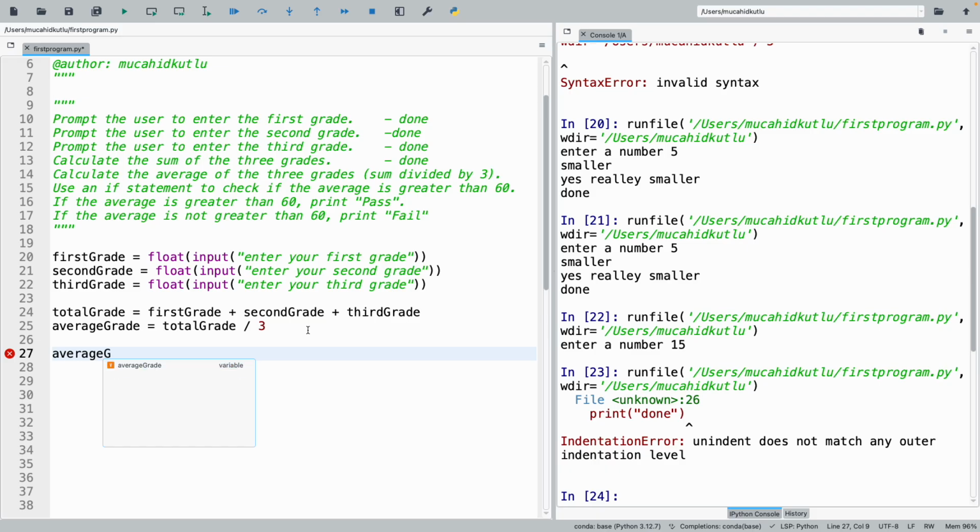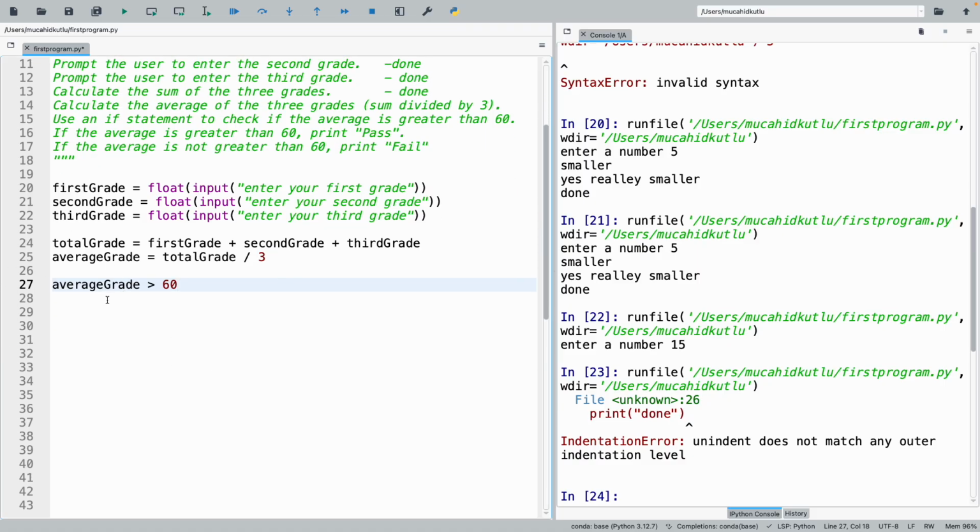Can you say it again, please? Yes. Then 60. Yes, but we have one more part here, right? What is it? There's some missing. Now we have to follow the notation. So now this will be an if statement. If, yes, then this part is correct. And then I should do one more thing. What is here? Yes, double colon.